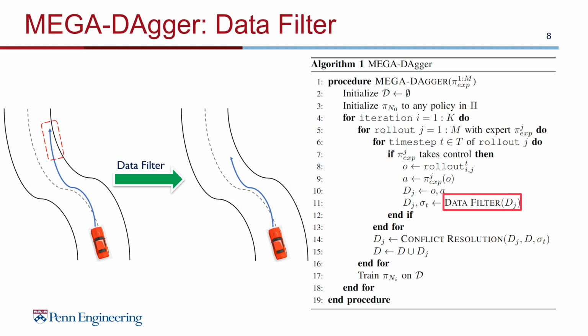We will first talk about the data filter. Let's still take autonomous racing as an example. When the vehicle collides with an obstacle during the demonstration process, we will want to remove this undesired step, along with some previous steps that bring the vehicle to such an undesired state. To mitigate the challenge of undesired demonstrations, we design a data filter that can strategically terminate the rollout and truncate undesired demonstrations.